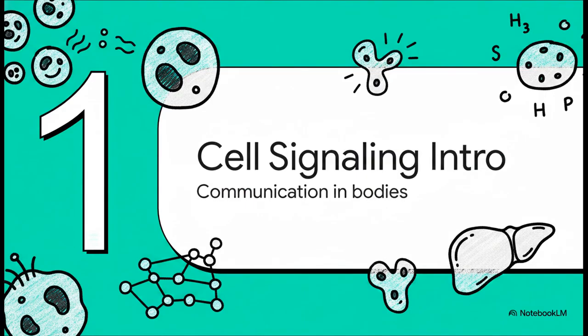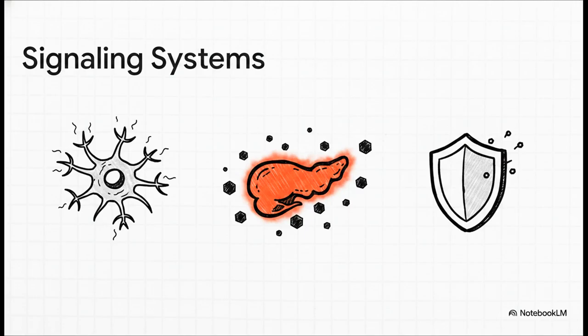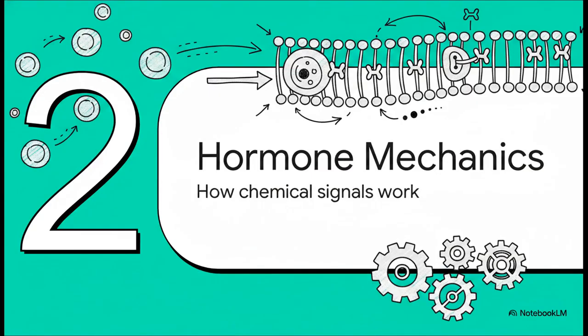Section 1. Introduction to cell signaling. Any organism made up of more than one kind of cell faces a fundamental challenge. It has to communicate. It has to transmit signals internally and sense what's happening outside. To pull this off, the human body uses three main chemical signaling systems. We have the nervous system, the immune system, and, importantly for us today, the endocrine system. We're going to focus exclusively on these hormonal signals. This is the exact system dictating how your body handles the sugar from your morning coffee or the stress of an unexpected deadline.